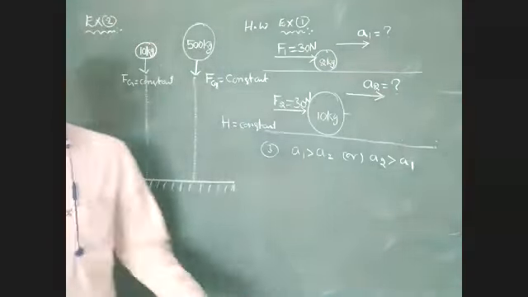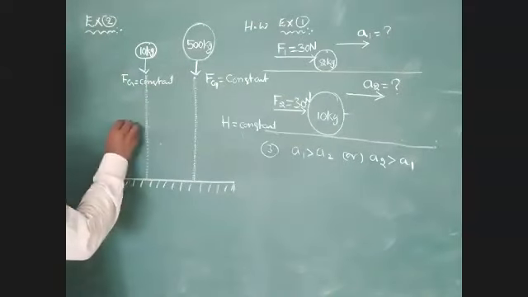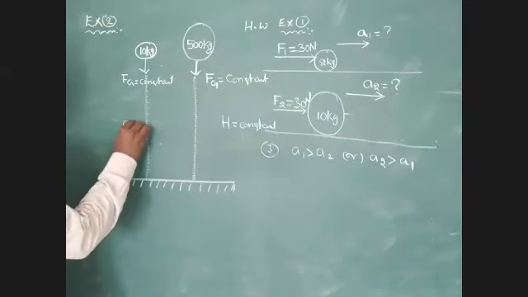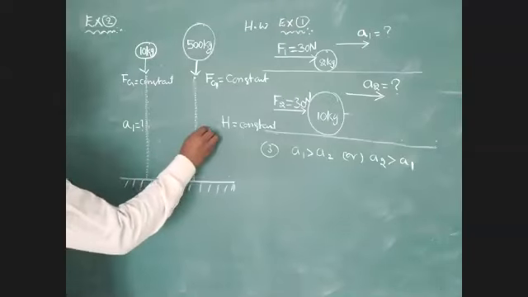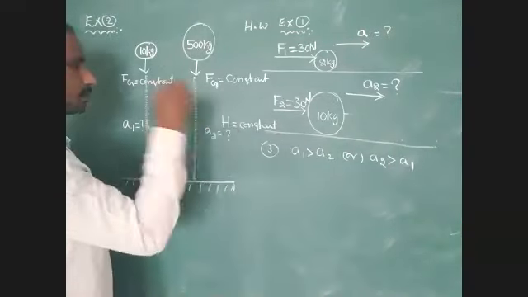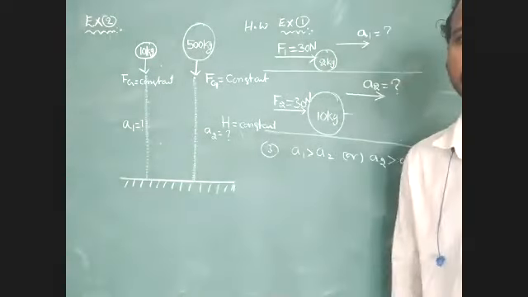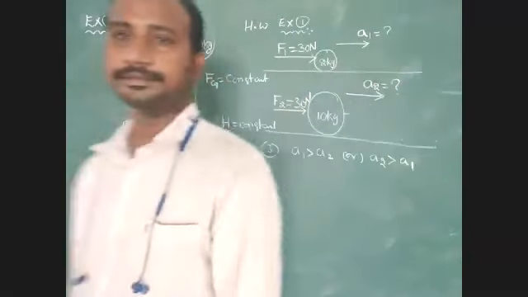Then both bodies get acceleration. You have to calculate A1 and A2.